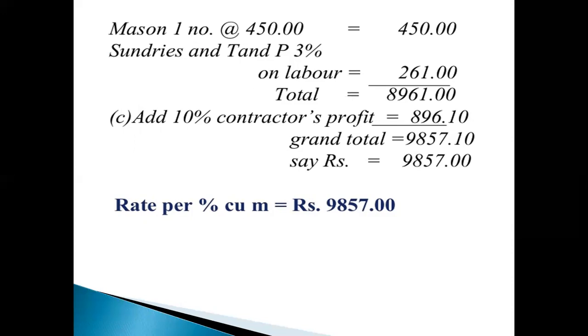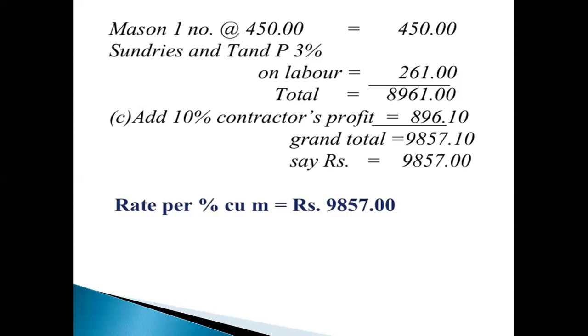And add 10% of contractor profit, 896.10 rupees. Next, add for grand total, 9,857.10.